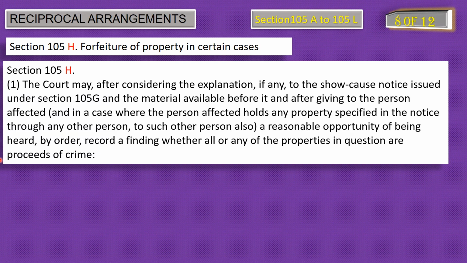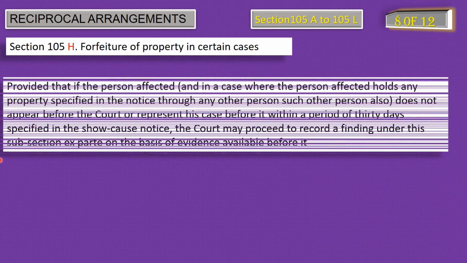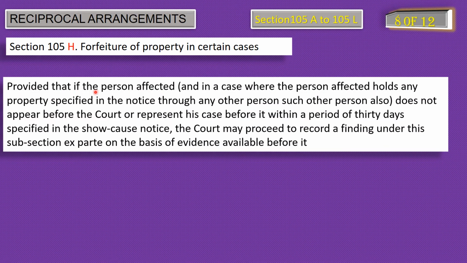There is a condition to this, provided that, means subject to condition, if the person affected, and in case where the person affected holds any property specified in the notice through any other person, such other person also does not appear before the court or represent his case before it within the period of 30 days specified in the show cause notice, the court may proceed to record findings under this subsection ex parte on the basis of evidence available before it.